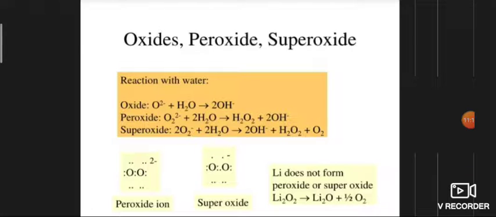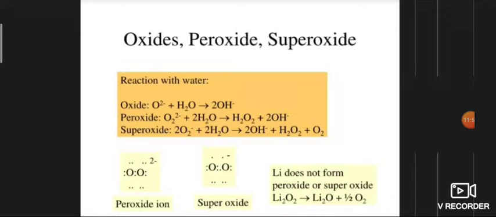Potassium oxide finds application in space capsules, submarines and breathing masks because it produces oxygen and removes carbon dioxide and carbon monoxide. So potassium oxide is used in space capsules, submarines and breathing masks.